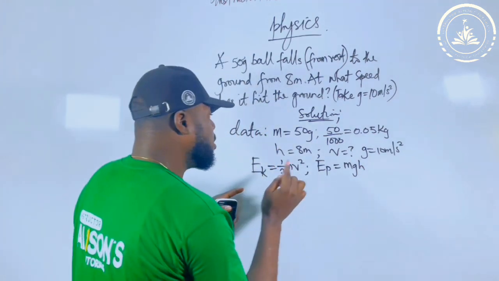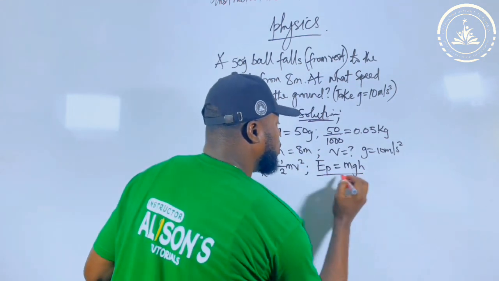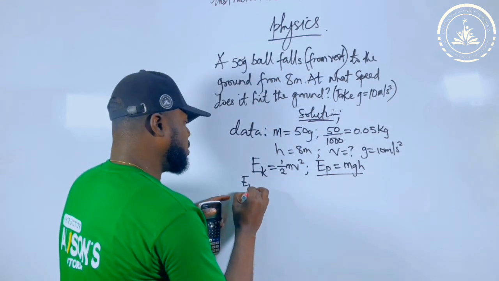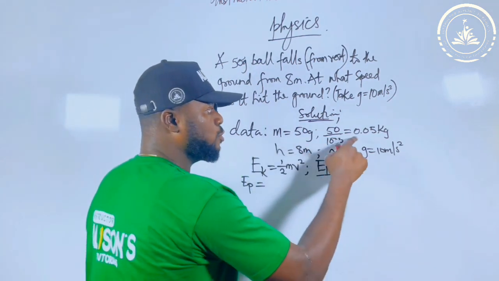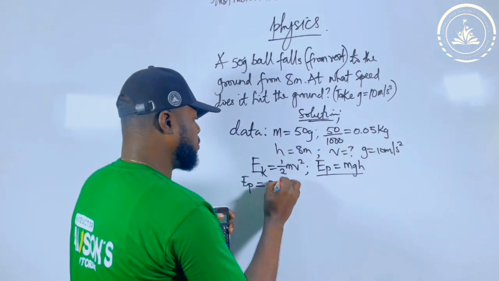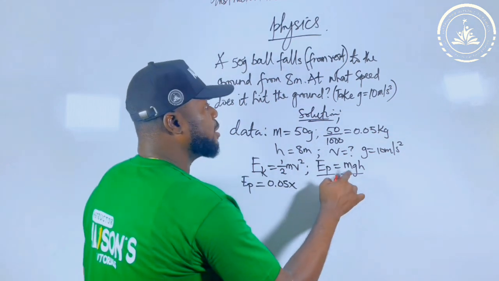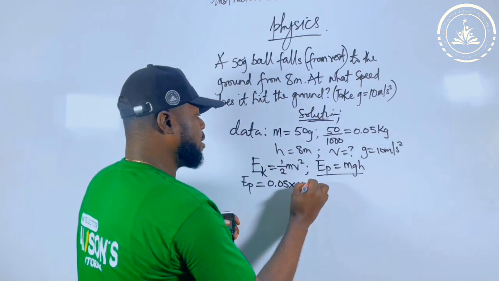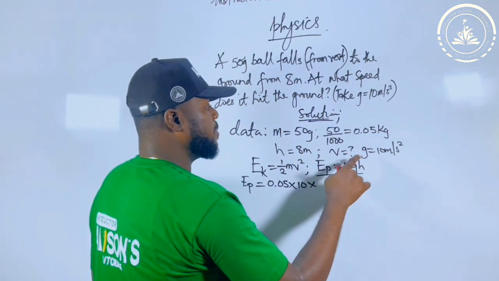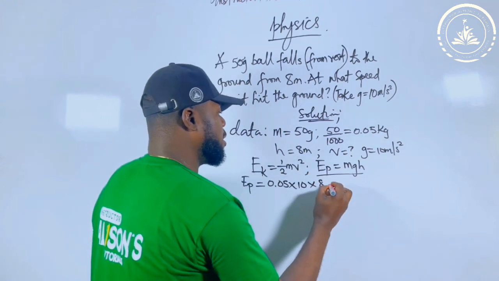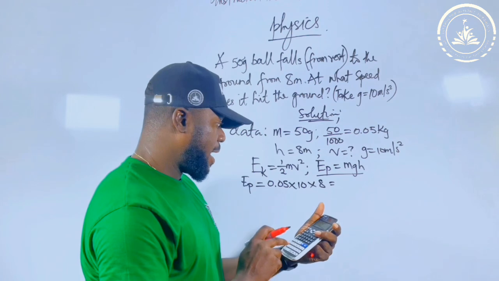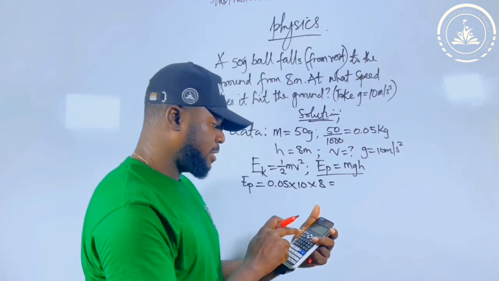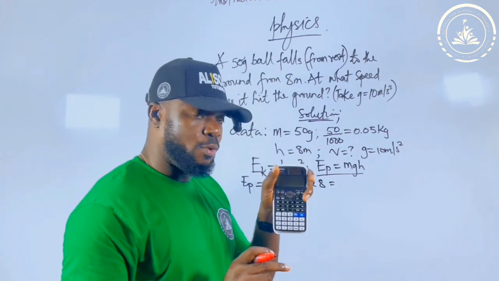So make we finish am. So make we use this particular formula. Potential energy is equal to mass times g times h. Now we don't use 50 again, use 0.05 kg, times acceleration due to gravity 10, times the height they gave, which is 8. If you multiply this together, 0.05 times 10 times 8, what the calculator gives me is 4, just 4.